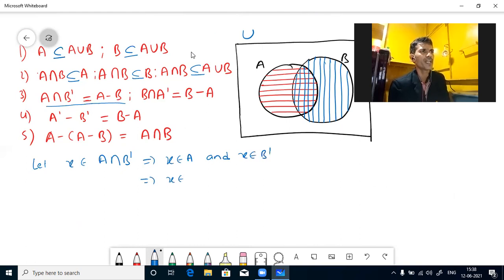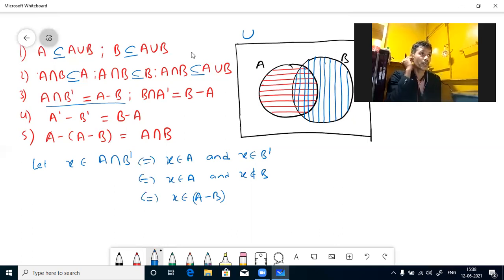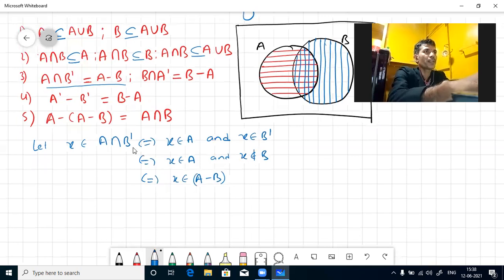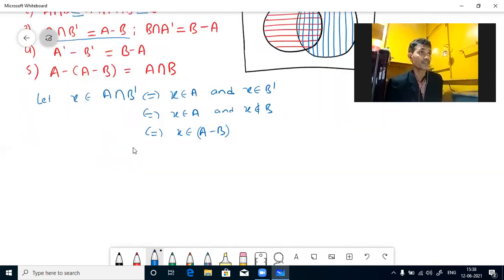If it is there in B complement, that means that element is not there in B, does not belong to B. So X belongs to A and does not belong to B, which means X belongs to A minus B. Here if you use the implies symbol, then A intersection B complement will be equal to A minus B. Similarly, B intersection A complement will be equal to B minus A.